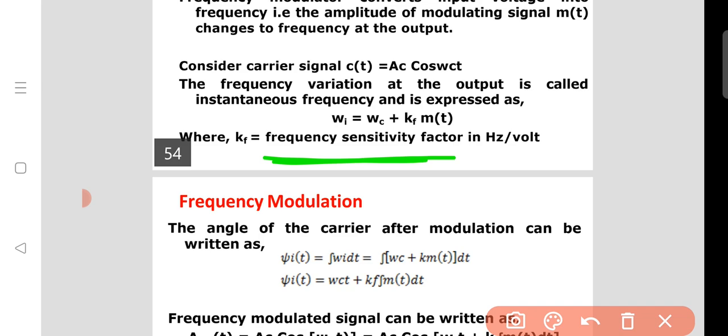M of t is the deviation of the frequency as a function of the message signal. So the instantaneous voltage of the modulating signal m of t changes the deviation in frequency on the output side. That deviation depends upon the instantaneous voltage of the message signal. That's why kf is the constant called the frequency sensitivity constant.